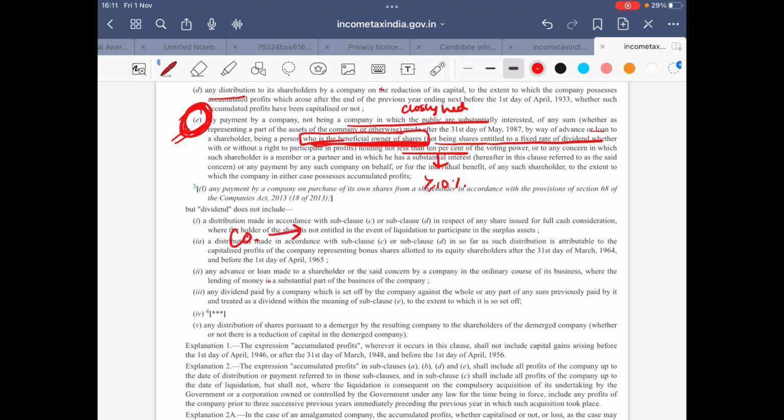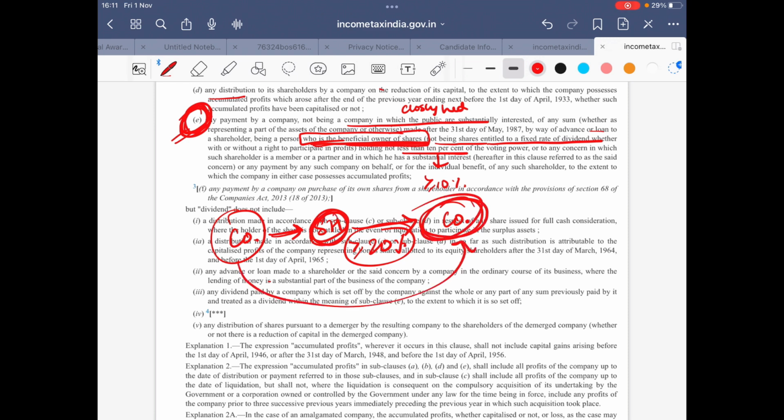So this states that there is the company, and this is the shareholder, and this shareholder has a substantial interest in another company. When we talk about substantial interest, it states 20% or more voting power. So suppose the company, instead of giving a loan to the shareholder, gives a loan to this company in which the shareholder has substantial interest. So directly or indirectly, it can be for the benefit of the shareholder. So in fact, in this case also, there would be a deeming fiction and 2(22)(e) would be attracted.